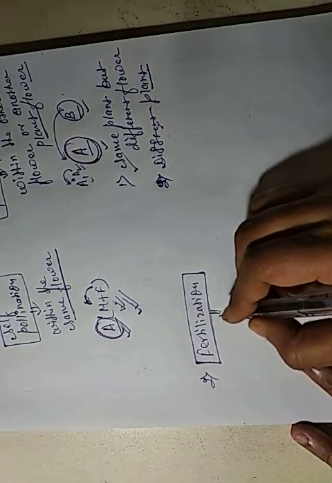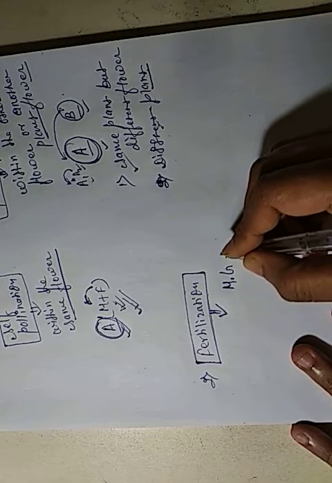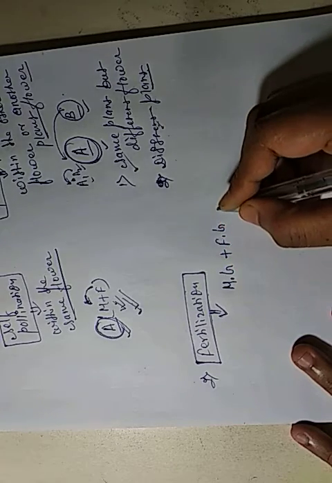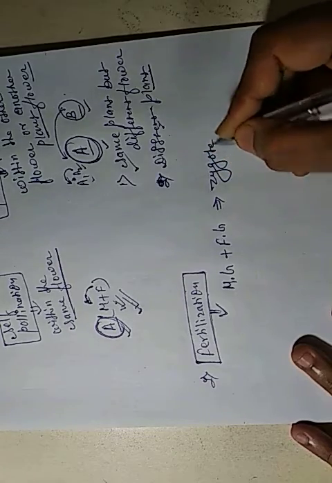In fertilization, the male gamete plus the female gamete make the zygote.